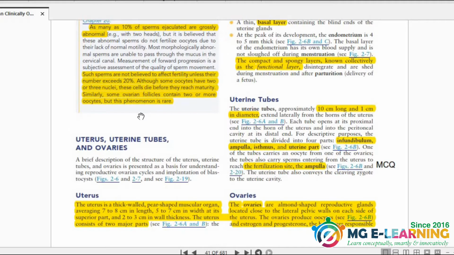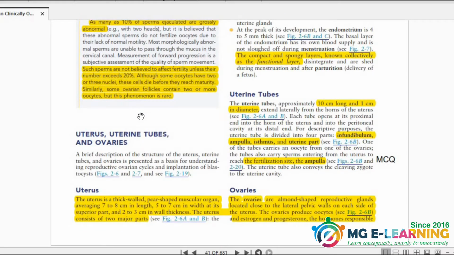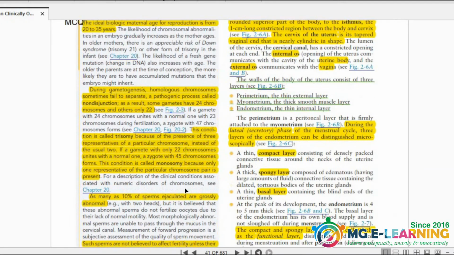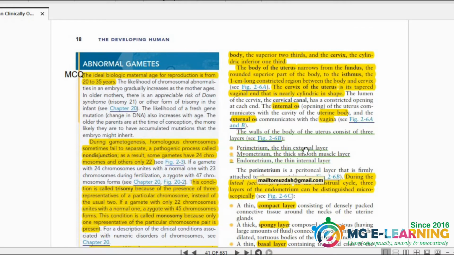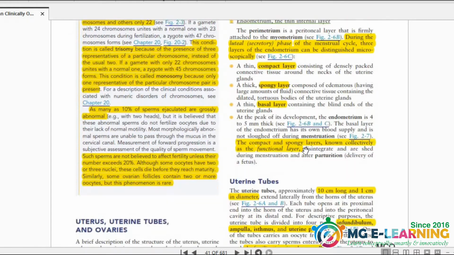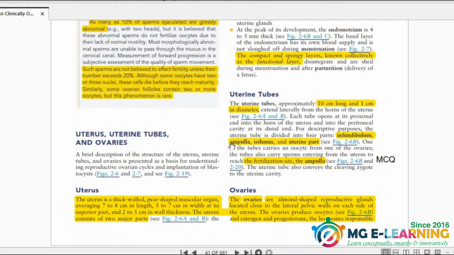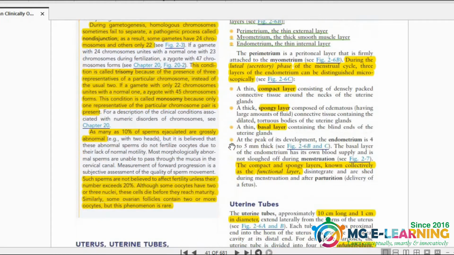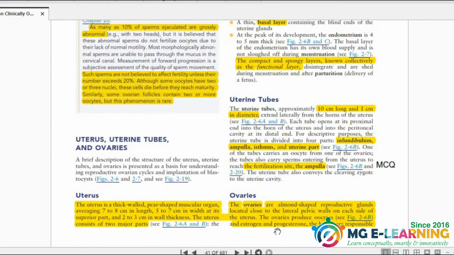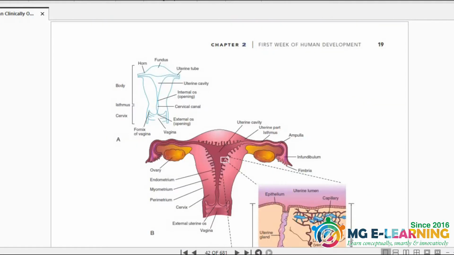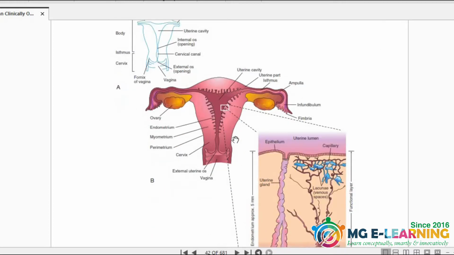Now here is the female reproductive tract. It is only important from the MCQ point of view. You have to know the thickness, diameter, parts, and layers of the uterus. This one is important only for MCQs. Length of the uterine tube, and this one is the MCQ that fertilization occurs at the ampulla. Now you have to know about the ovaries on the next page. This diagram is important to see the female reproductive tract.